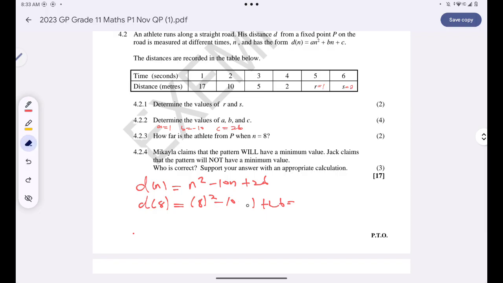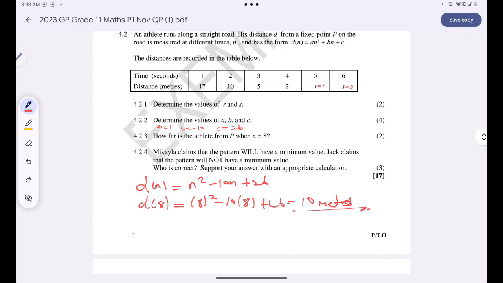I actually wrote n there as well. This is just 10 meters. When n is 8, the distance is 10 meters. Are we together?